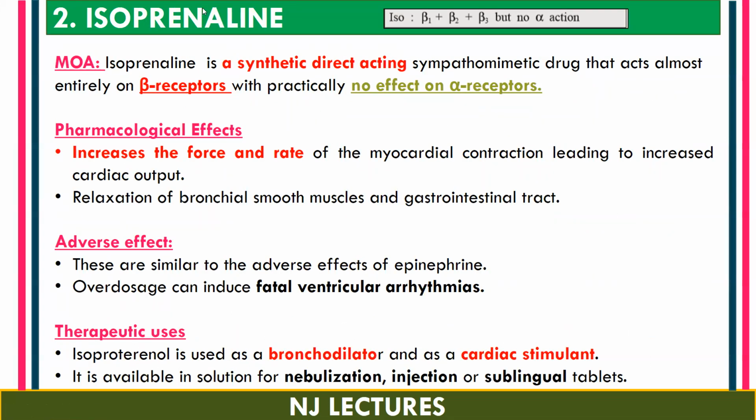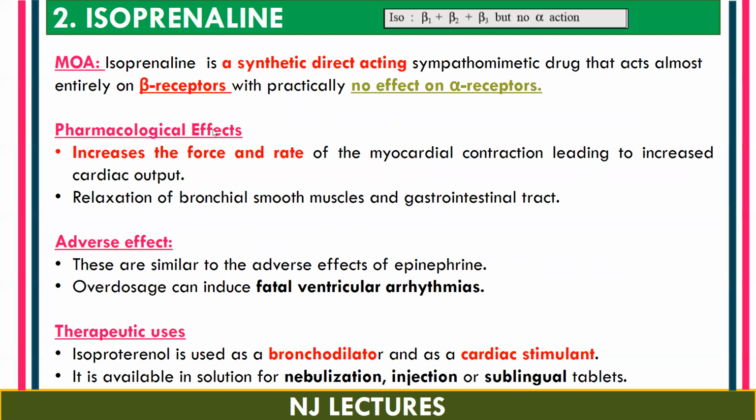Now the second one is isoprenaline. Isoprenaline is a synthetic direct acting sympathomimetic drug, and it has only beta receptor action. That is, it acts through beta receptors only, that is beta 1, beta 2, beta 3. It has no effect on alpha receptors. So remember, isoprenaline has only beta receptor action and no alpha receptor action.